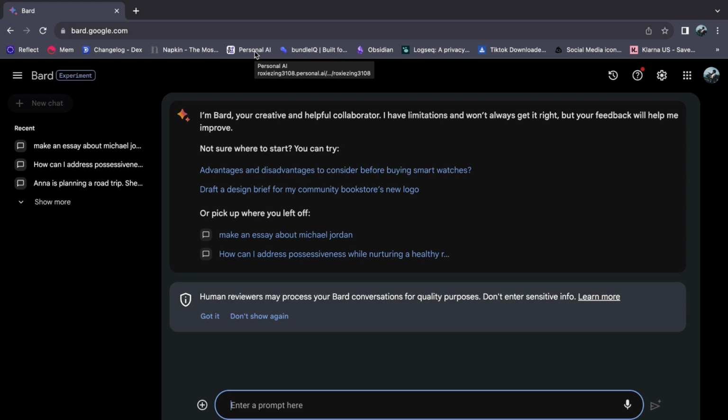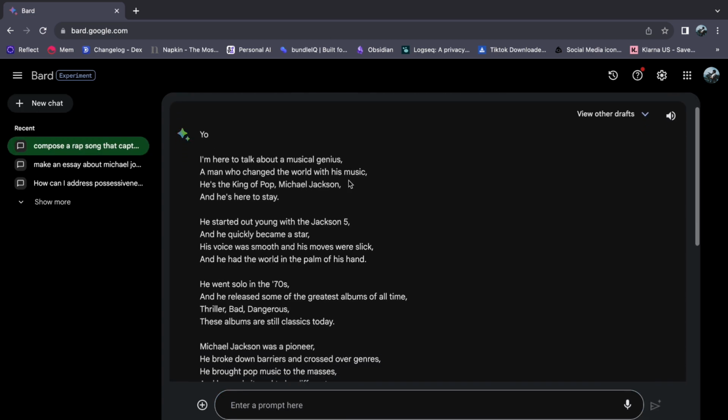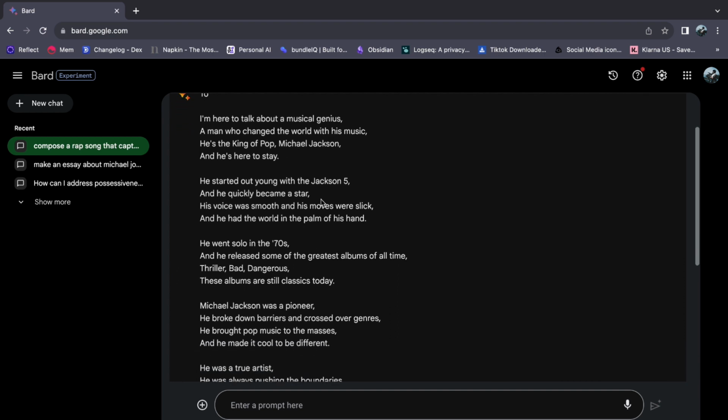For instance, you could ask, compose a rap song that captures the essence of Michael Jackson's musical genius. The result? A lyrical masterpiece emerges, seamlessly fusing rhythm and rhyme to honor Jackson's profound influence.